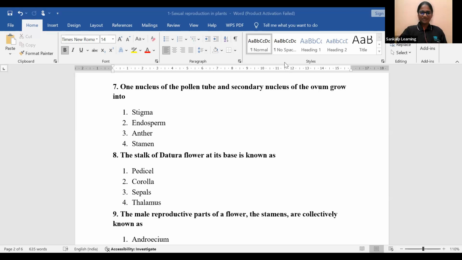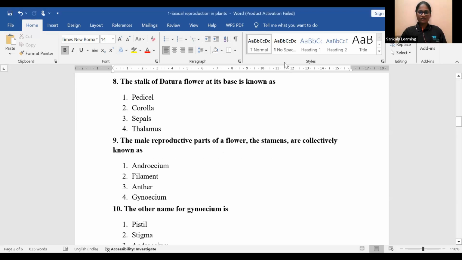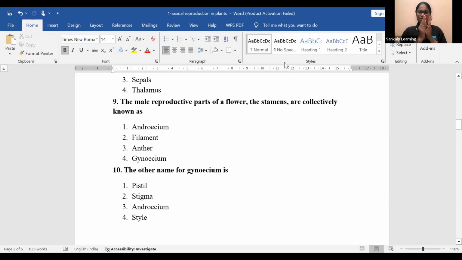9th question goes like this. The male reproductive parts of a flower, the stamens. Male reproductive parts, the stamens. These are collectively known as androecium, filament, anther, and gynoecium. Yes, YouTube students, what is your answer for this? Prakash, Village Creative, answered it. Okay. The male reproductive parts. Lakshmi, Gautam C, Priyanka, Prithvi, Sita. Good going.